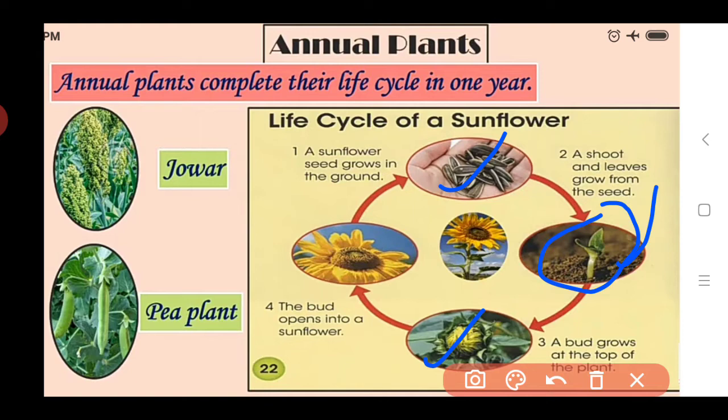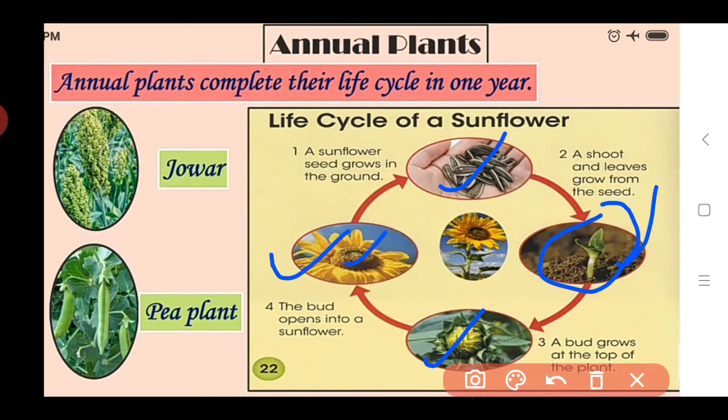In the next step, this bud develops into a flower like this. This is a sunflower. For becoming a flower, the sunflower seeds take a whole year, that is 1 year. After complete development of this flower, it bears seeds inside it.